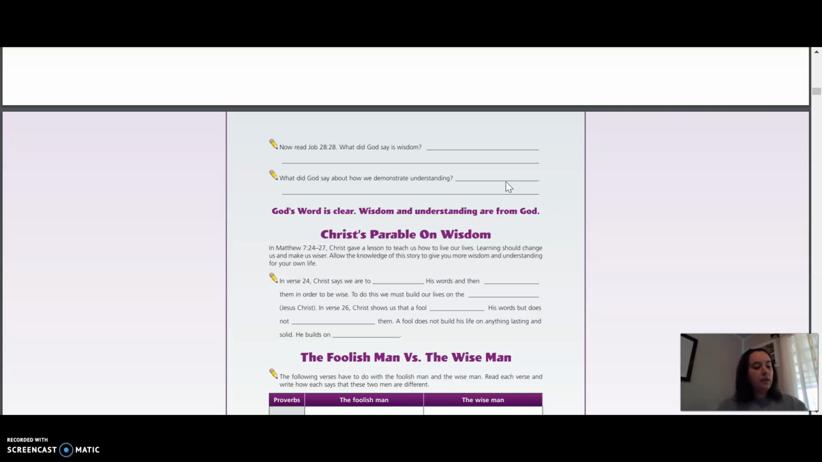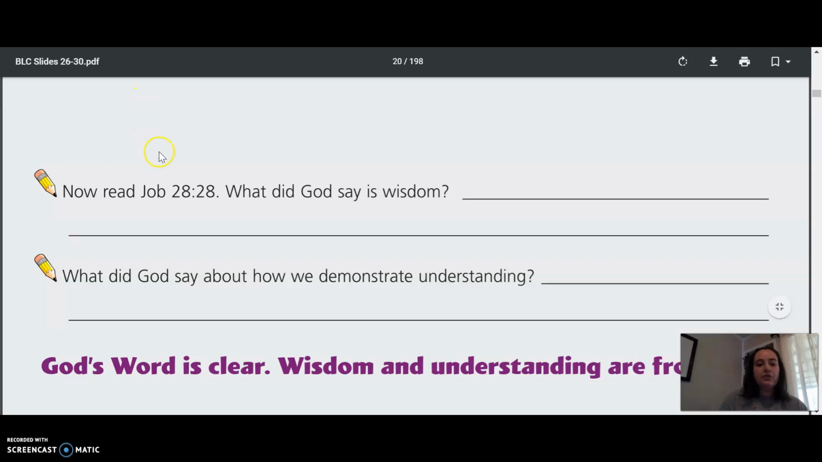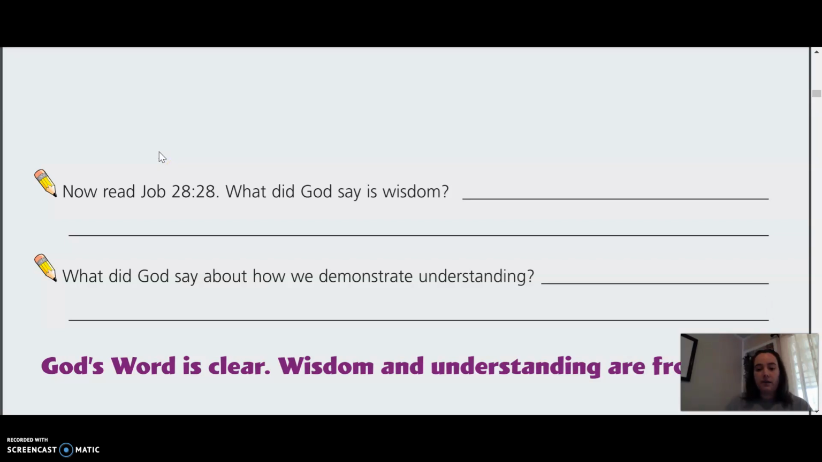Then I want you to turn to page 110, and then you've got two questions here at the top. It says to read Job 28:28. What did God say is wisdom? So I want you to open up your Bible or open up a Bible app on your phone or something and look up that Bible verse and see what God told Job that wisdom is.